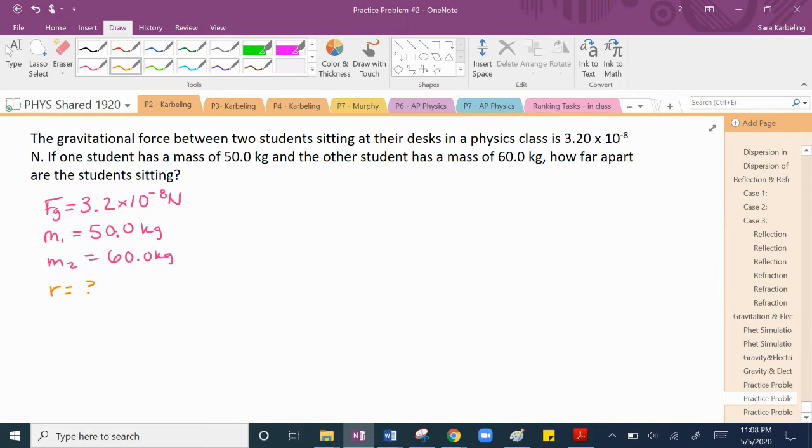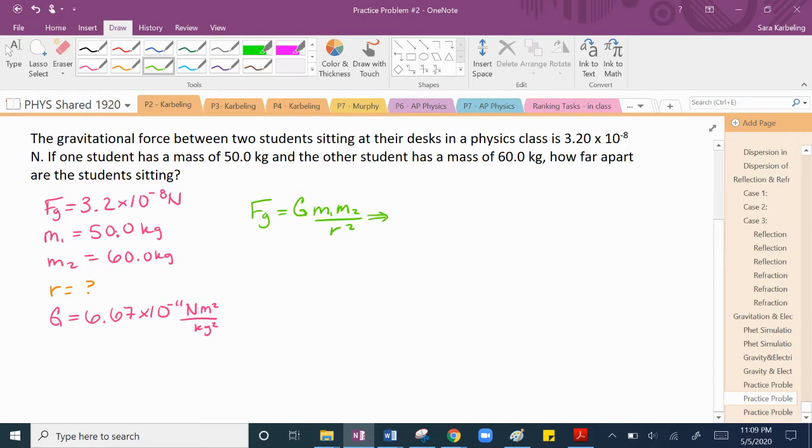We also know, and I should have put this as one of the givens earlier, but I forgot, that the universal gravitational constant between any two objects with mass is 6.67 times 10 to the negative 11th Newton meters squared per kilogram squared. All right, so now where's that equation? Well, it was Fg is equal to big G m1 m2 over r squared.